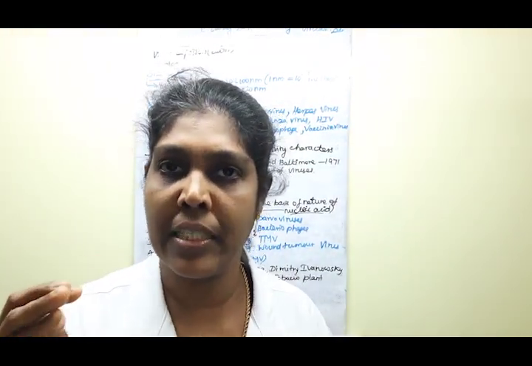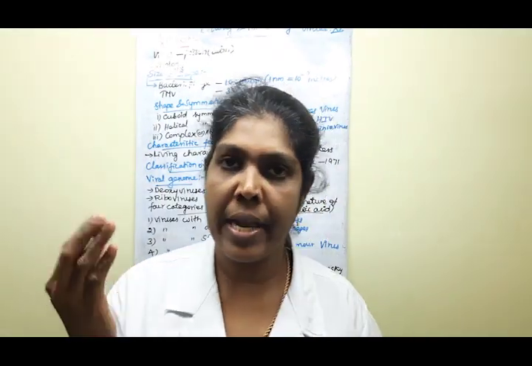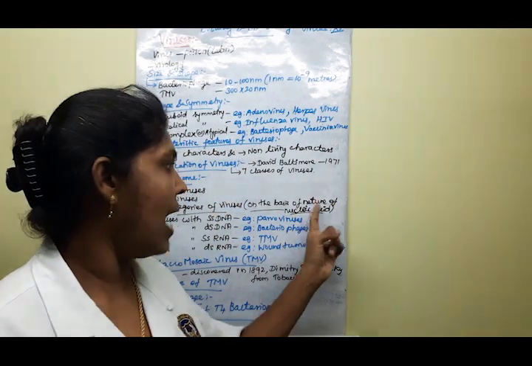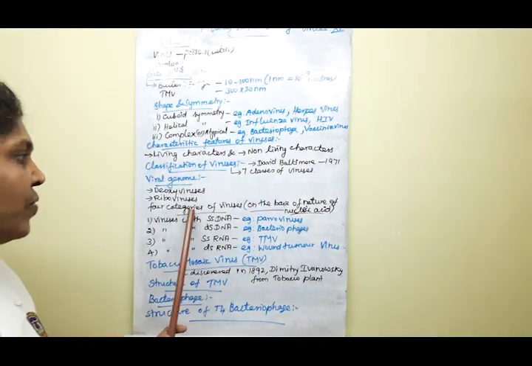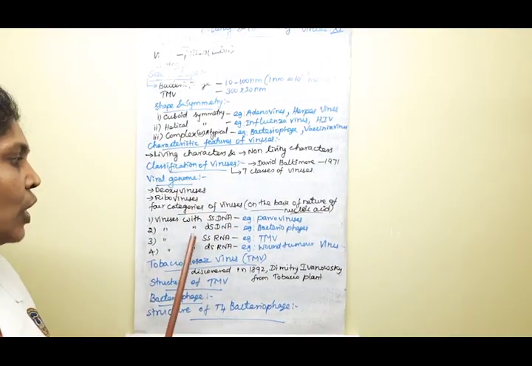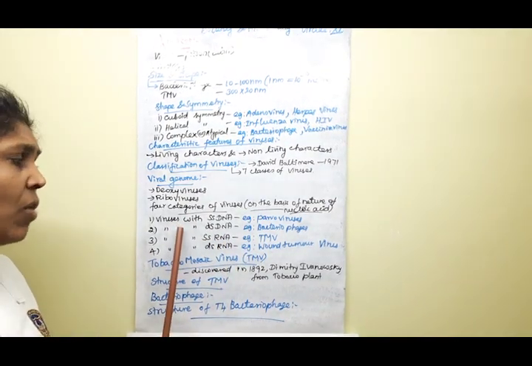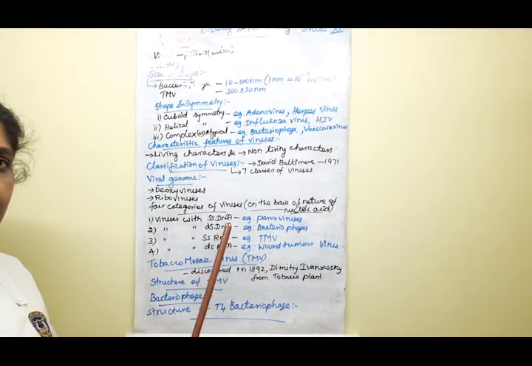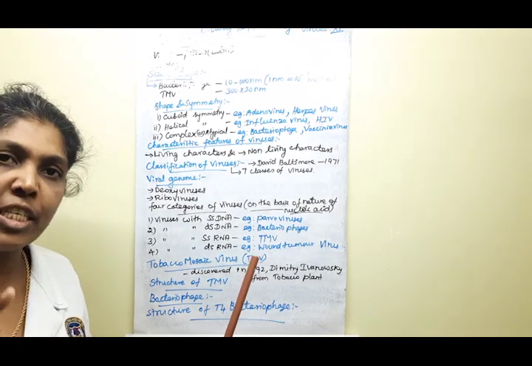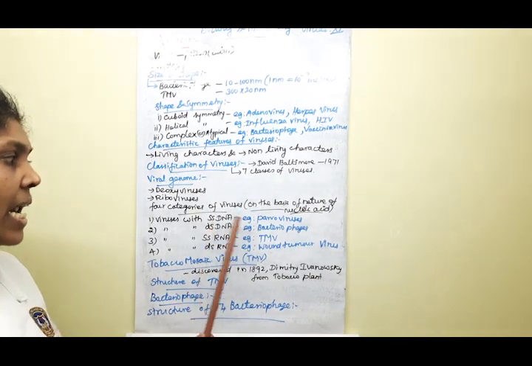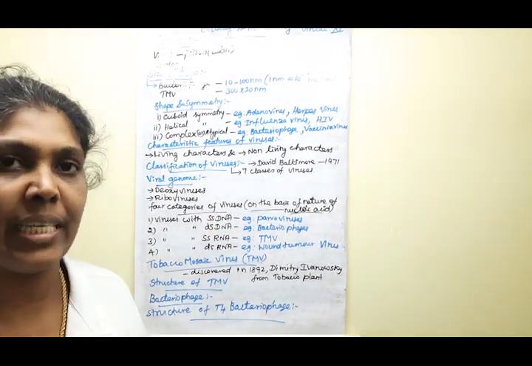Already I said the nucleic acid may be present as either RNA or DNA molecule, either single stranded or double stranded. Clear, children? Based on the nature of the nucleic acid, viruses come under 4 categories. This is also one of the 3-mark questions, children, so all of you listen. The categories are: viruses with single stranded DNA, viruses with double stranded DNA, viruses with single stranded RNA, and viruses with double stranded RNA. For each one you have to quote 1 example.